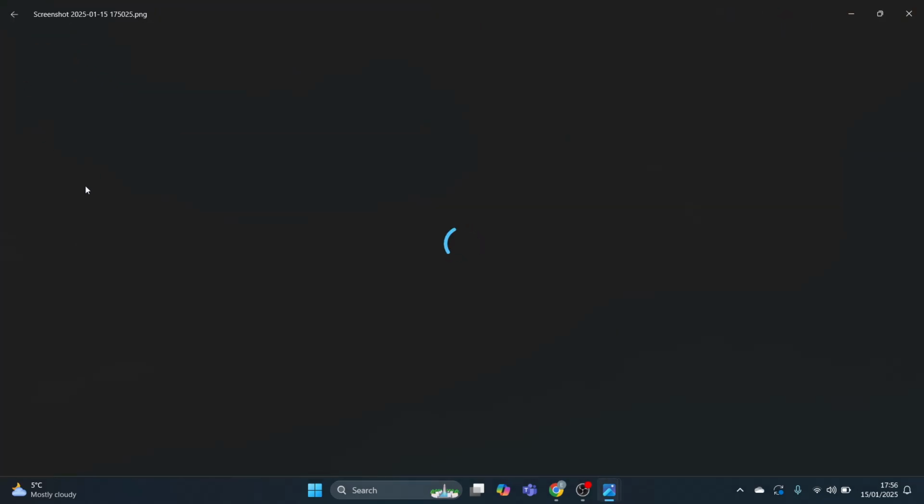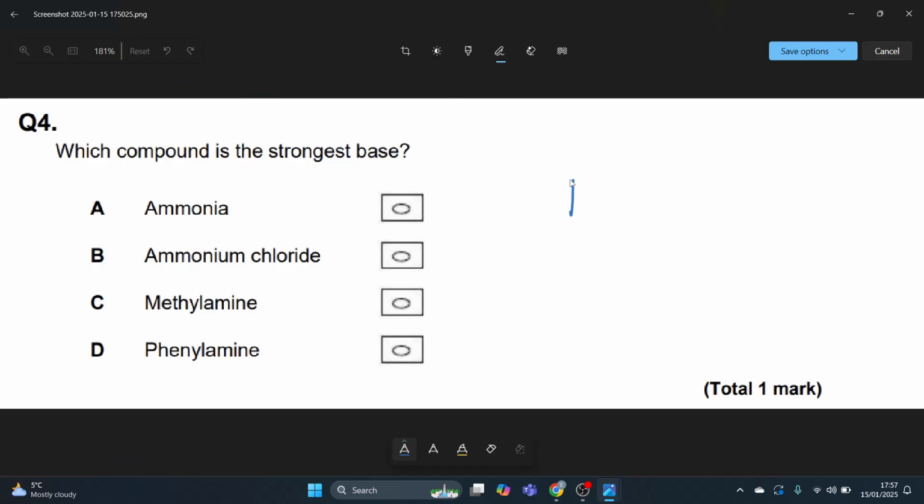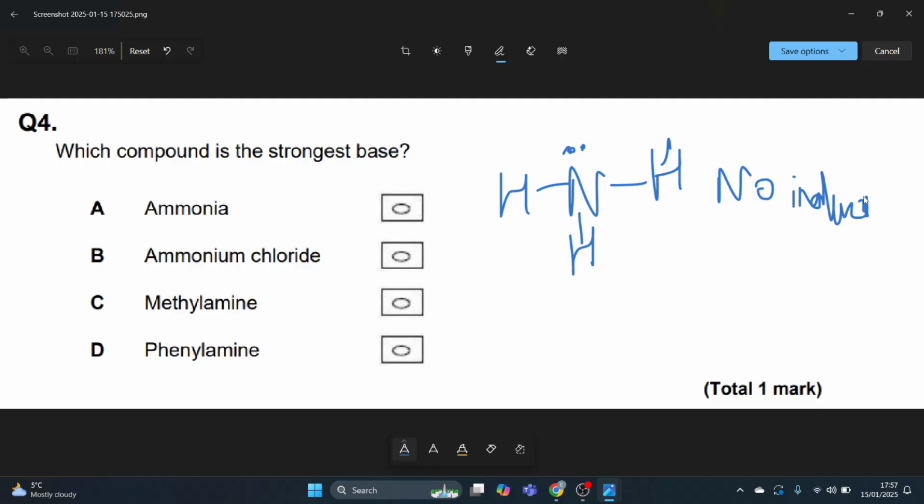Question 4, which compound is the strongest base? Ammonia. Well, if I look at ammonia, NH3 with the lone pair of electrons, it might look like that can donate a lone pair of electrons, so therefore it's going to be a stronger base, right? But it's got no inductive effect, and therefore it's not going to be a strong base. No inductive effect. So I can cross out ammonia.